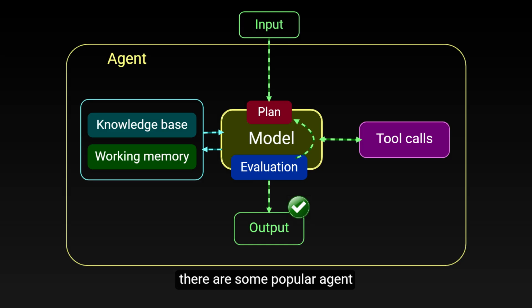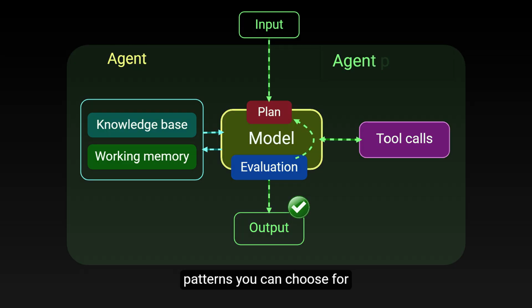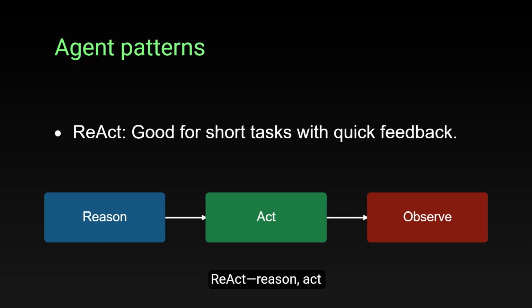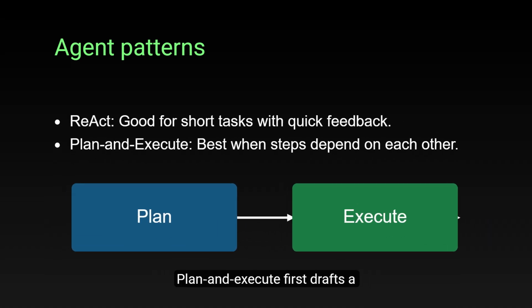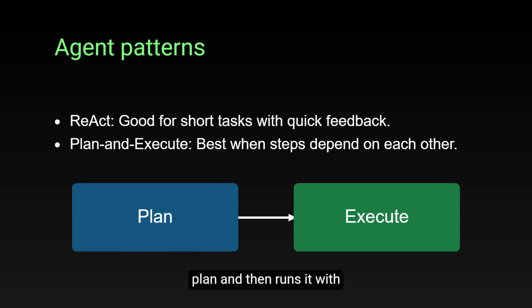Building on the overall loop, there are some popular agent patterns you can choose for different cases. ReAct, reason, act, observe, is a solid default for short, tool-using tasks with rapid feedback. Plan and execute first drafts a plan and then runs it with checks. It shines when steps depend on each other.